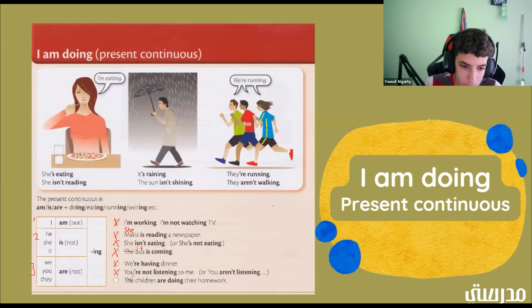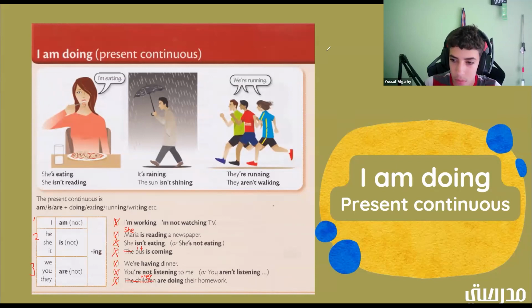Okay. So the children are doing their homework. The children are doing their homework. So is that positive or negative? So this one is positive. Good job. So we have are doing. Okay. So we can cross out the children and we can just put they. Okay. So that's supposed to be they. If you can't see it, it says they. So they are doing their homework. What group would that be in? All right. Group 3. Good job. Okay. So let's just X this one out.